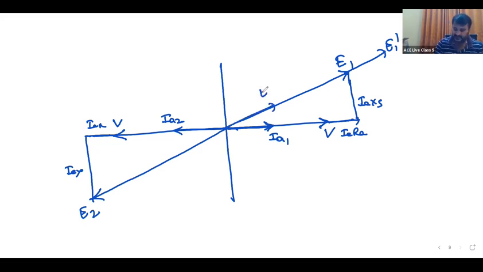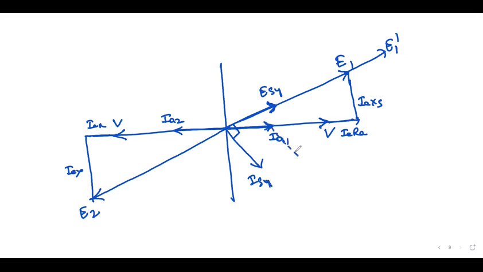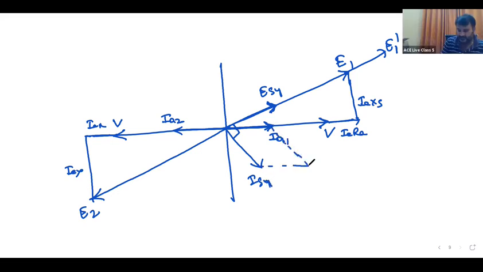This is E_sy, along the bigger vector. When this is E_sy, I_sy will be in this direction. This is I_sy, which lags E_sy by 90 degrees. Now what is the resultant of both? So this is IA1 dash.